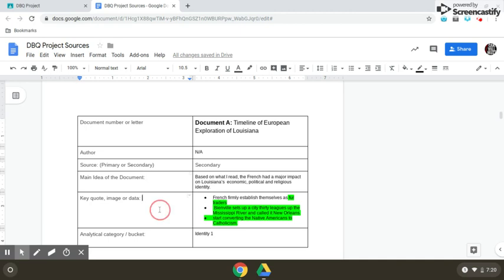100% you. Down here, this is just evidence. Key quote, image, or data. What information can you find to support your main idea that you said it was all about? And lastly, the analytical category, or bucket.